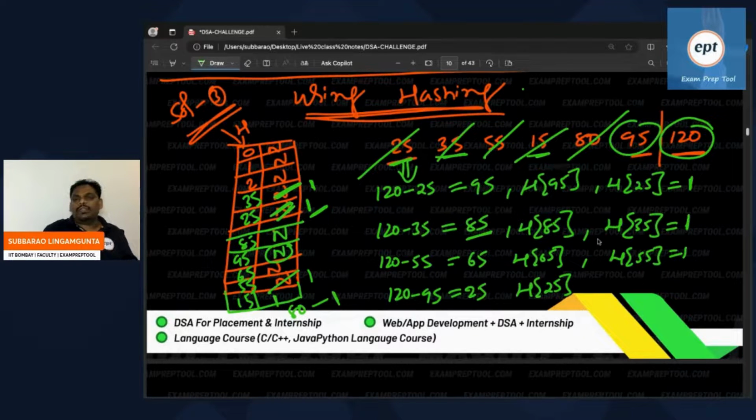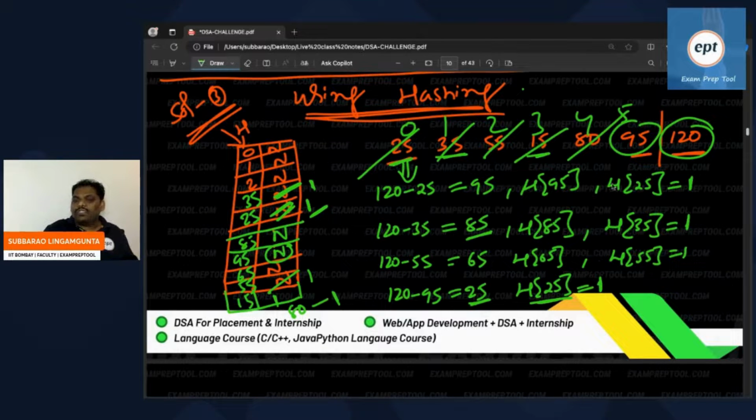Then you can return their numbers. What is the answer? Whenever 95 is coming, from the total remove 95 to get 25. Is 25 available or not? Verify. Yes, available. So now 95 came, already 25 came, and adding both gives 120.